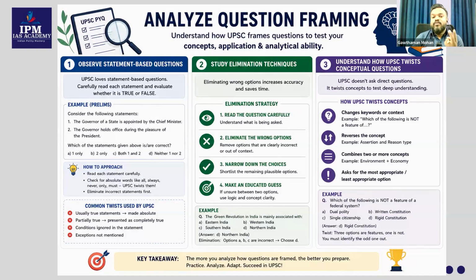So memory actually works in two ways. Basically, it works in two ways. One is by association. When you are associating new information with already existing information, then your memory tends to remember that. Then the second one is memory works by repetition.